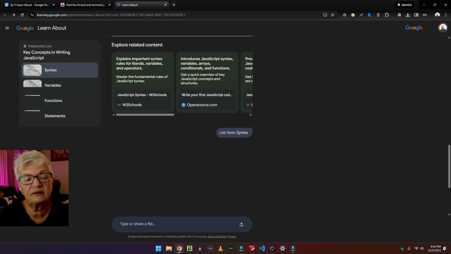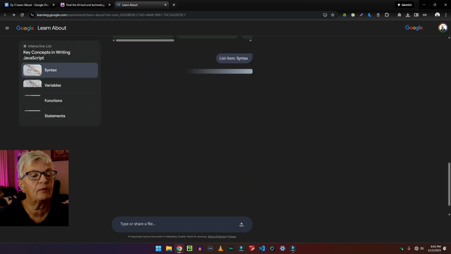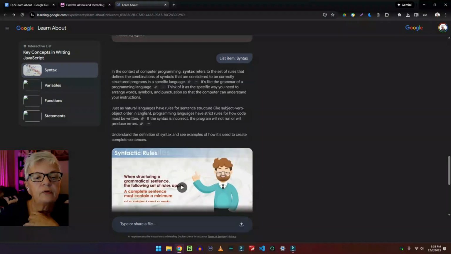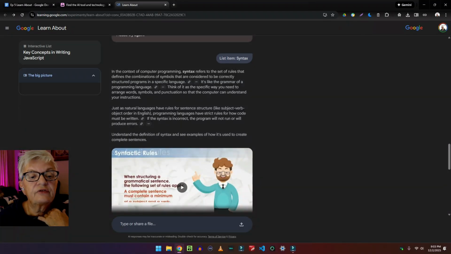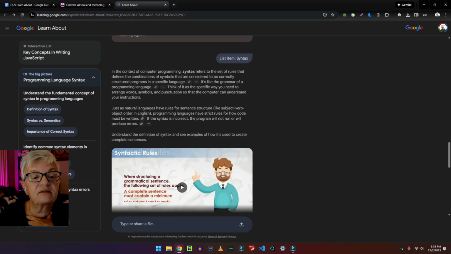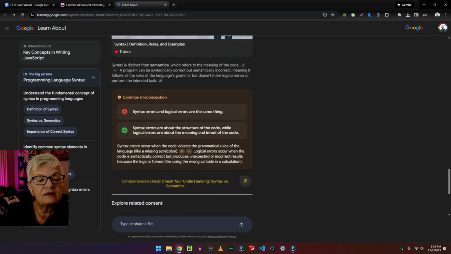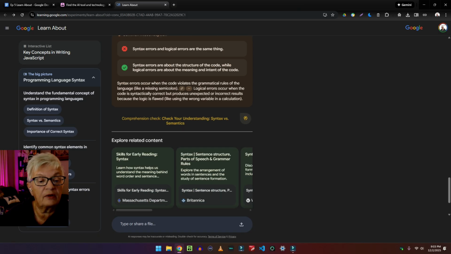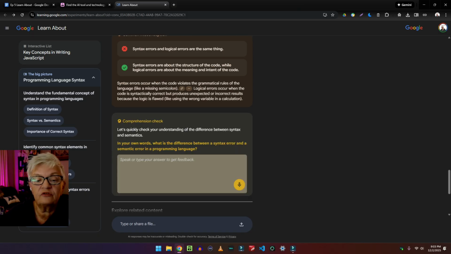So let's go in and see what it has to say about syntax. And we have them here too, key concepts. So here we have it. In the context of computer programming, syntax refers to the set of rules that defines the combination of symbols that are considered to be correctly structured programs in a specific language. And then it has a common misconception and then a comprehension check.